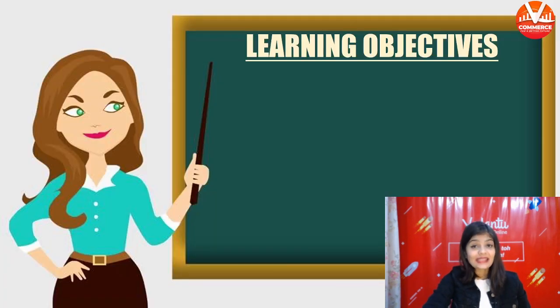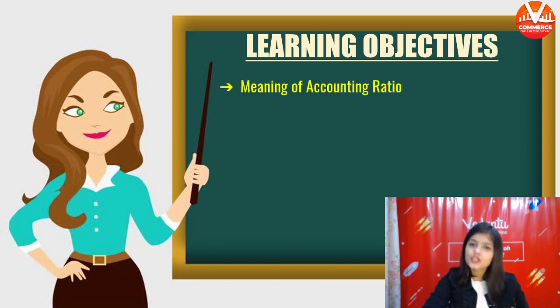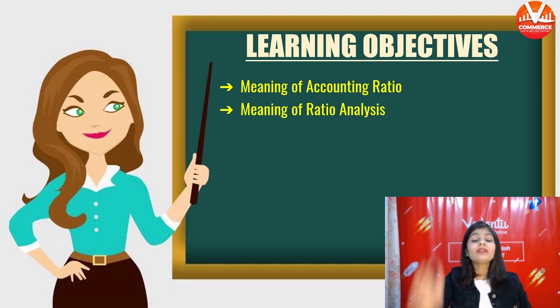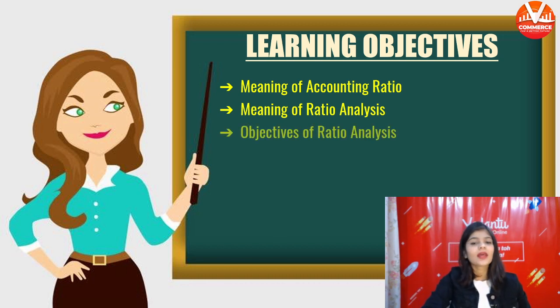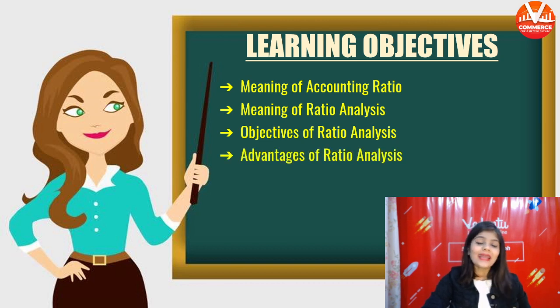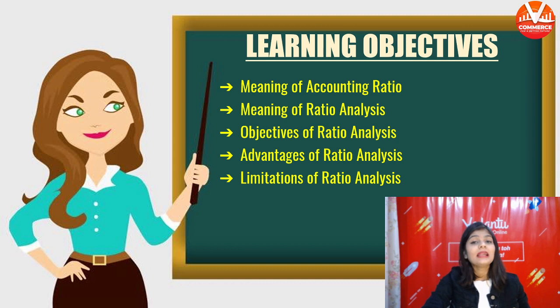Now let's see what all topics we are going to discuss in this class. आज हम क्या करेंगे? What are the learning objectives? So, first we will discuss the meaning of accounting ratio. Then we will discuss the meaning of ratio analysis, then objectives of ratio analysis, advantages of ratio analysis, limitations of ratio analysis.